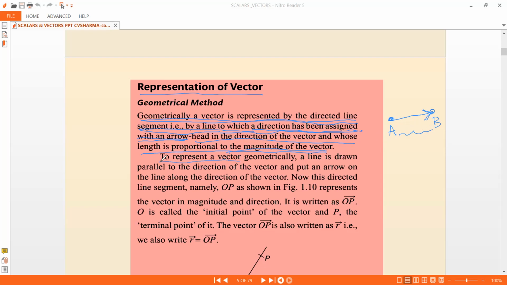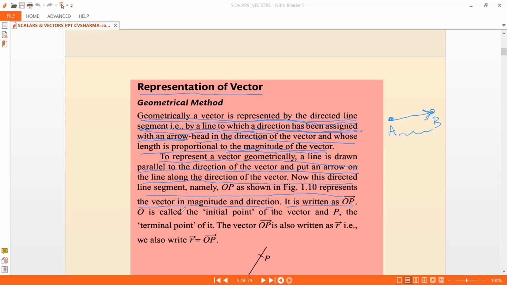To represent a vector geometrically, a line is drawn parallel to the direction of the vector and an arrow is put on the line along the direction of the vector. Now this directed line segment, namely OP, as shown in figure 1.10, represents the vector in magnitude and direction.